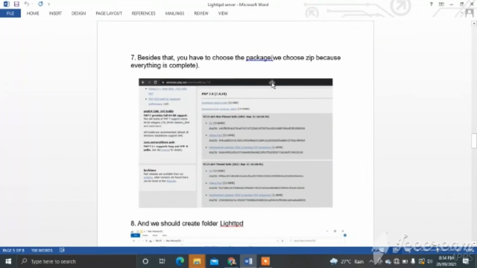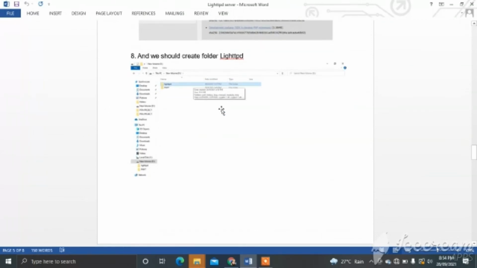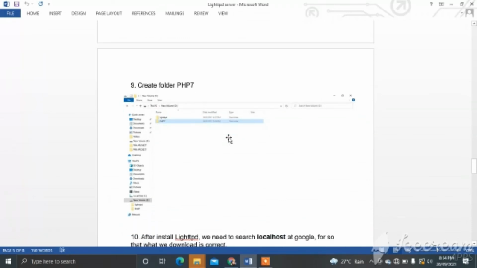Besides that, you have to choose the package. We choose it because everything is complete. And we should create a folder Lighttpd. Create a folder PHP 7.